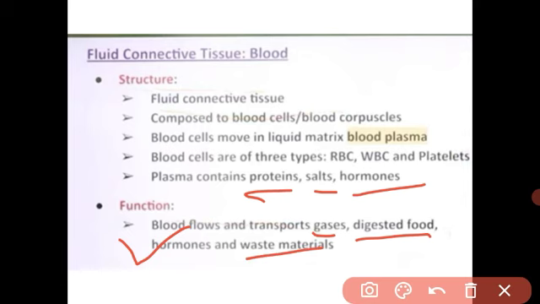Waste material, there are many metabolic reactions occurring in our body and they produce so many waste products. These waste products are very important to eliminate. वो waste product को हमारे body के बाहर फेंकना बहुत ज़रूरी होता है. And the blood picks up the waste material and eliminates it from our body through our excretory system. समझ में आ गया बेटा आपको blood? Blood is also a fluid connective tissue.